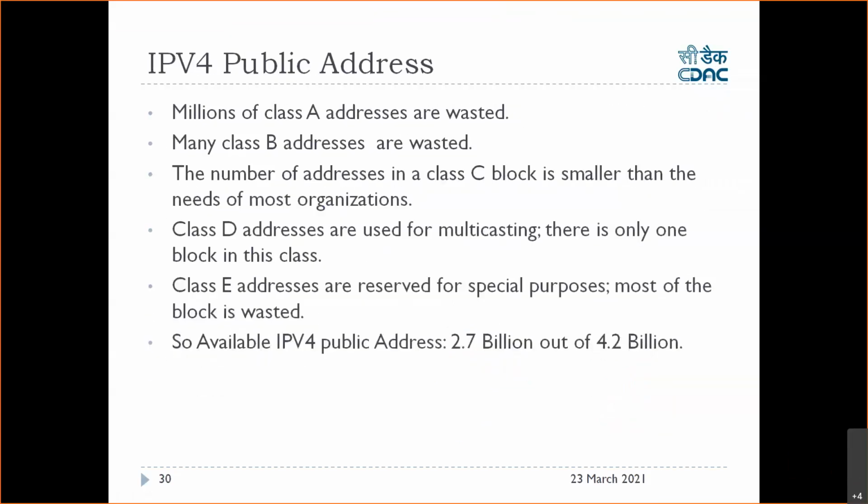So we need a new version of the IP protocol, which is IPv6, right? Why? Because you are talking about IoT devices nowadays, smart cities, or smart homes. There you have a refrigerator, which should have an IP address assigned, and that should be accessible by the end user outside, right?